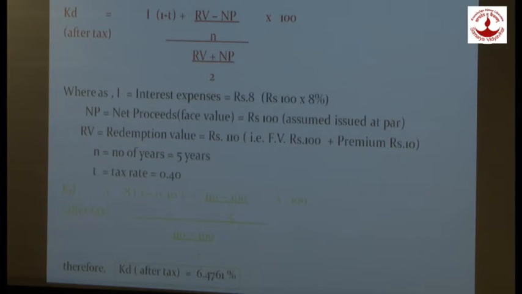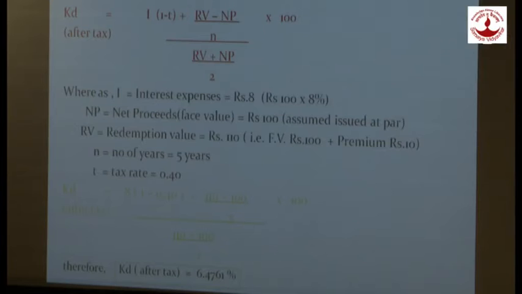36.4761%. So this is just two solved examples of redeemable debt, before tax and after tax. This is what we have discussed in case of debentures, if debentures are redeemable and if debentures are irredeemable. Let's see again, go to the formula.